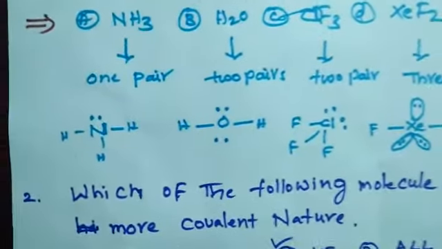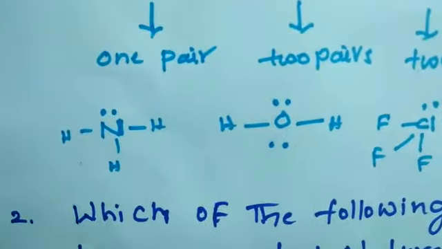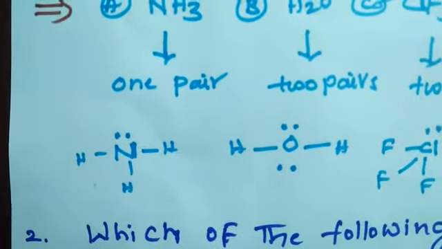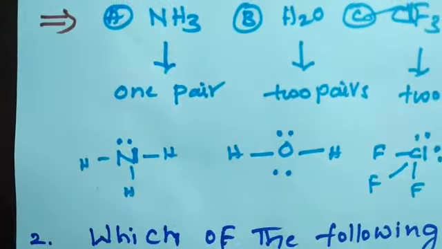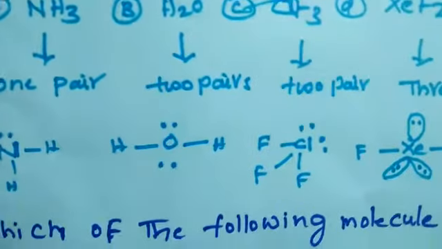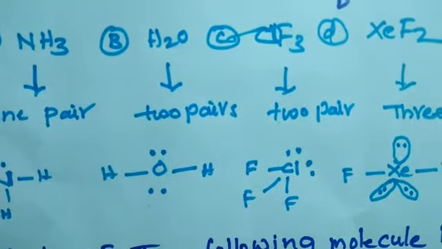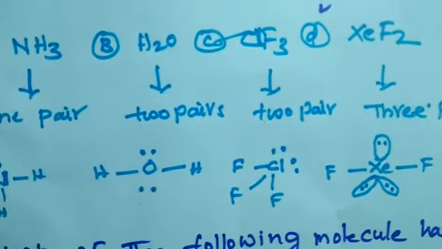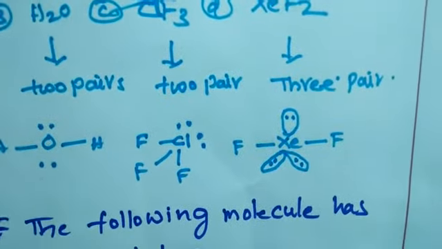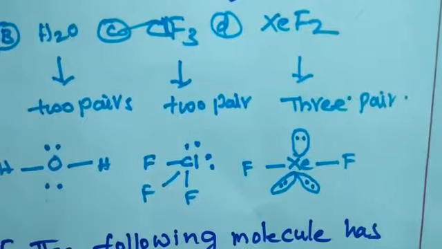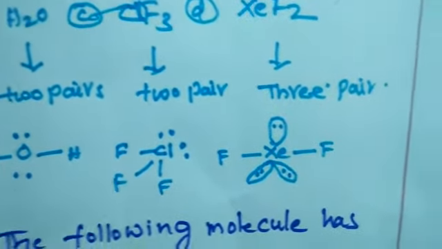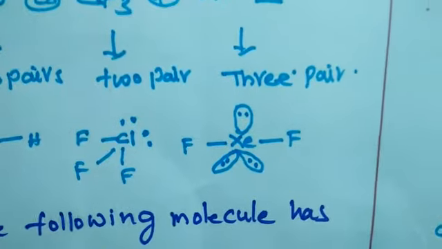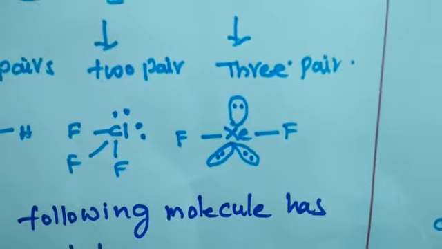The structure of ammonia is like this. In ammonia, one lone pair of electrons is present on nitrogen. In a water molecule, two lone pairs of electrons are present on oxygen. In ClF3, two lone pairs of electrons are present on chlorine. But in the case of xenon, there are three lone pairs of electrons present on xenon.